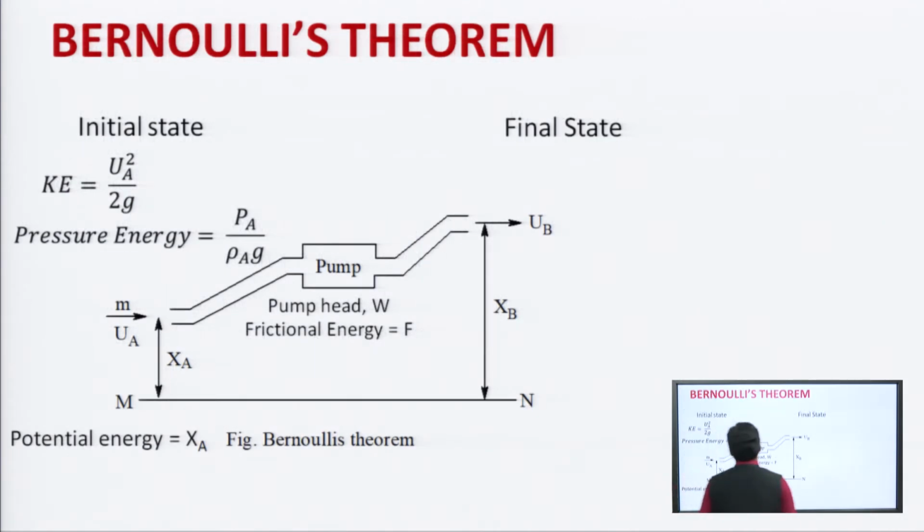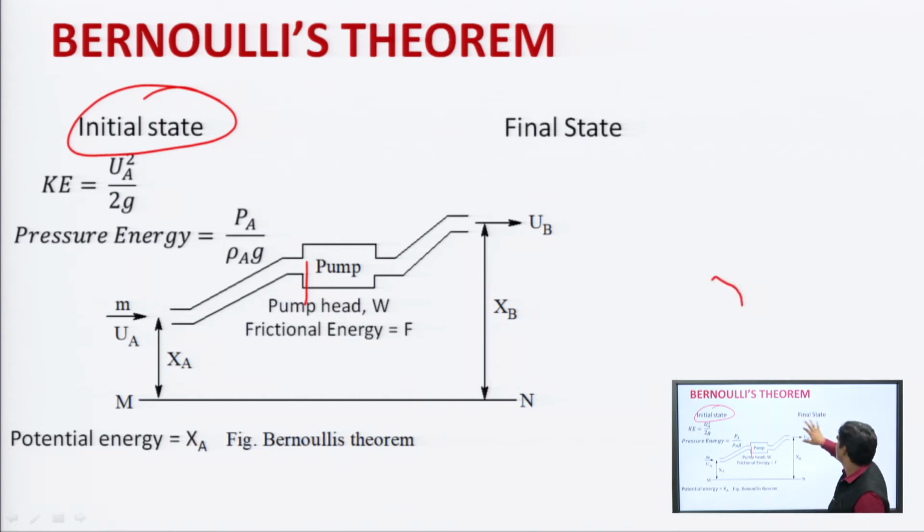So, this is the diagram of Bernoulli's theorem, which is used for the determination of fluid flow. This side is the initial state, and this is the final state of the equation.